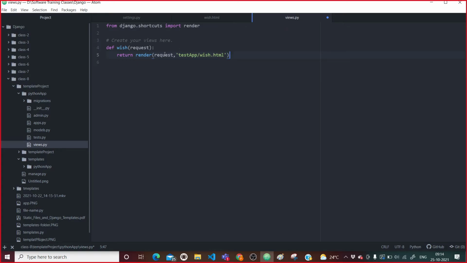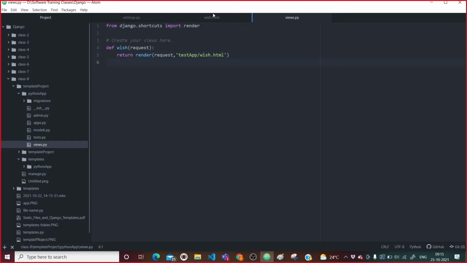This request is going to map to this HTML page, and the render method is going to fetch all the data of this vis.html at this request. And this request is nothing but a particular URL request on the URL of a web browser, right?